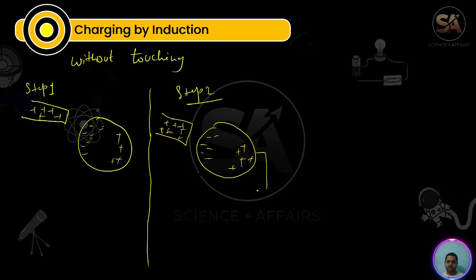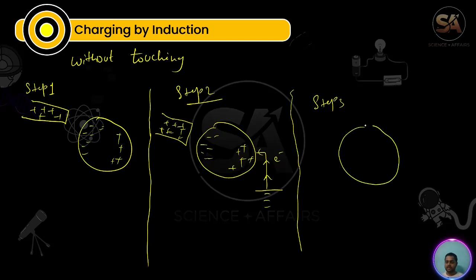Now connect the earth. So what will happen? Electrons will come here and neutralize this positive charge. What happens in step 3? We remove this rod, and the sphere will be left with negative charge, so it is negatively charged.